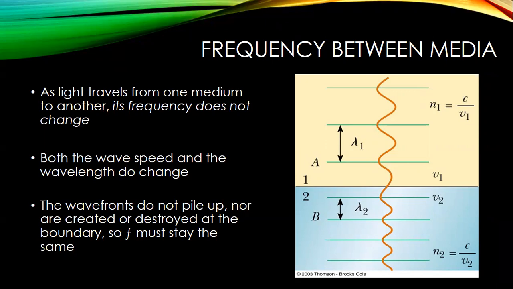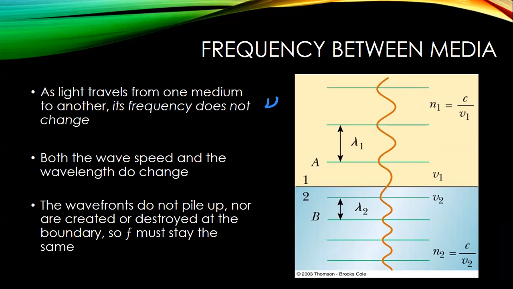So really, we're stuck with whatever frequency we started out with the light. This is very, very important. The frequency of the light is constant, regardless of what the index of refraction is. The frequency doesn't change. The frequency remains constant.